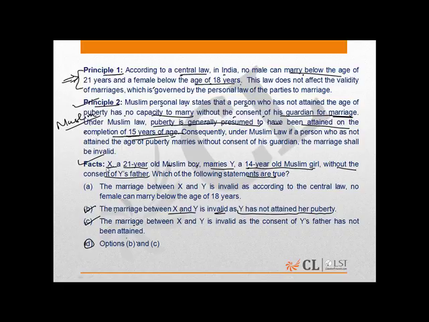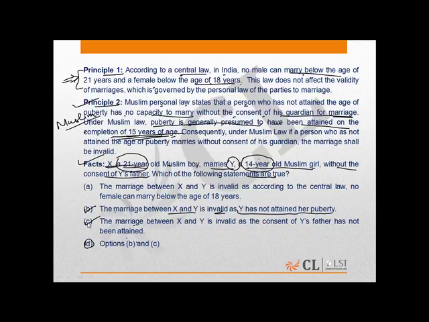So over here X has completed 15 years of age, that is, he is 21 years of age. However, Y, a Muslim girl, is just 14 years, that is, she has not attained the age of puberty, right?